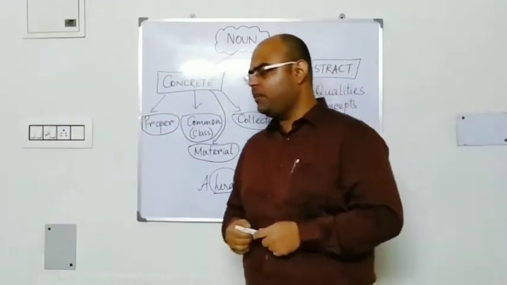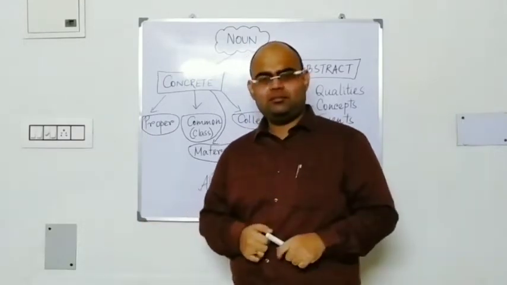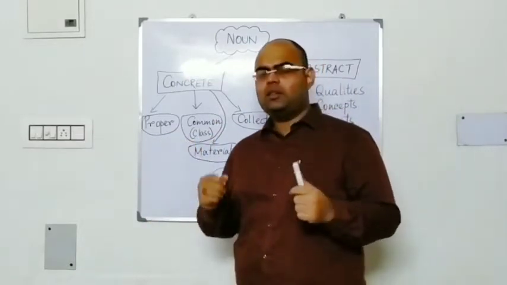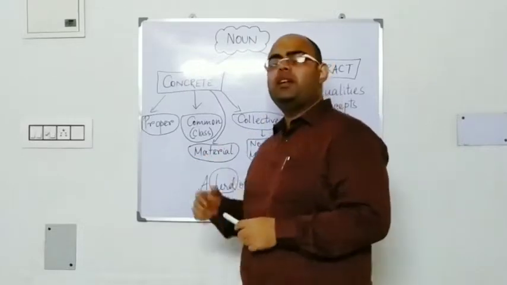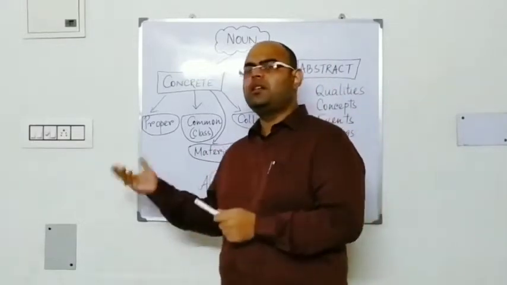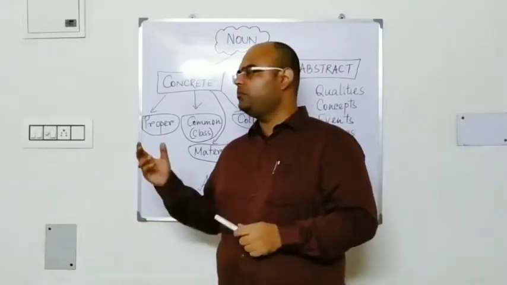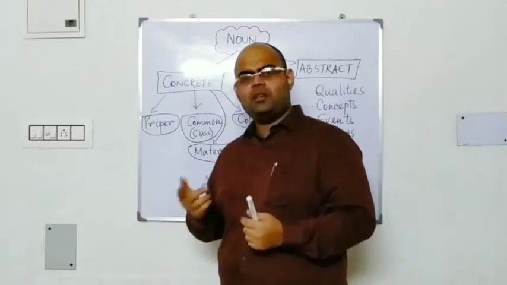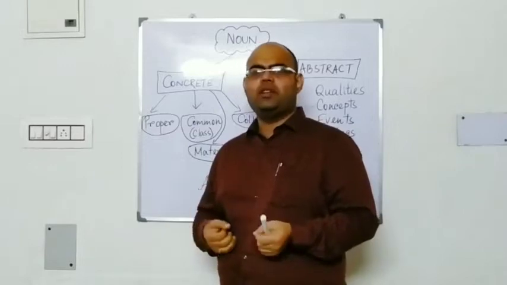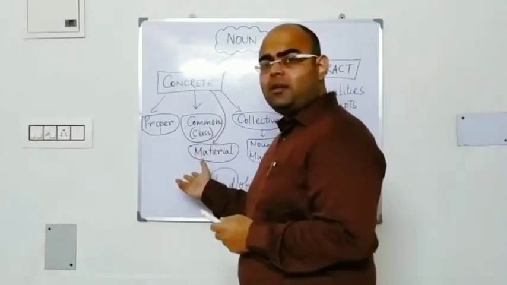Let me give you an example. I have a wooden table. Okay, so this table is made of wood. So where table is a common noun, wood, the thing from which the table is made, is a material noun. Now there are many material nouns. Suppose consider a pillar. A pillar is made of brick and mortar and cement and all this. So this pillar is a common noun, but iron or mortar or cement or whatever is being put in the pillar, some make brick pillars also, brick, these words are material nouns.